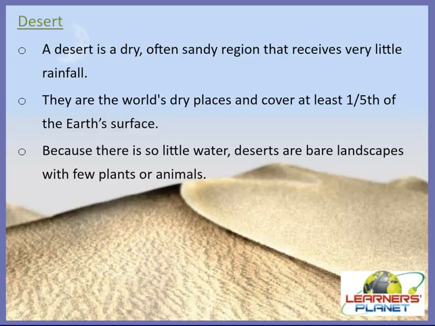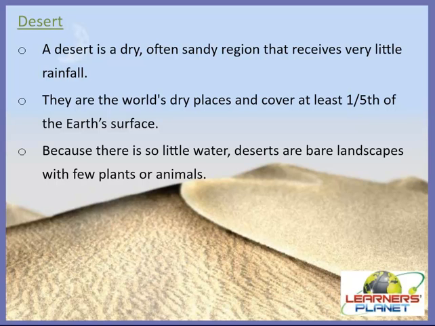Many deserts combine lack of water with very hot summer temperatures, and the temperature usually drops at night and the desert becomes cool because there are no clouds to keep in the earth's heat. So the difference between day and night temperatures can be as much as 20 degrees Celsius, right?